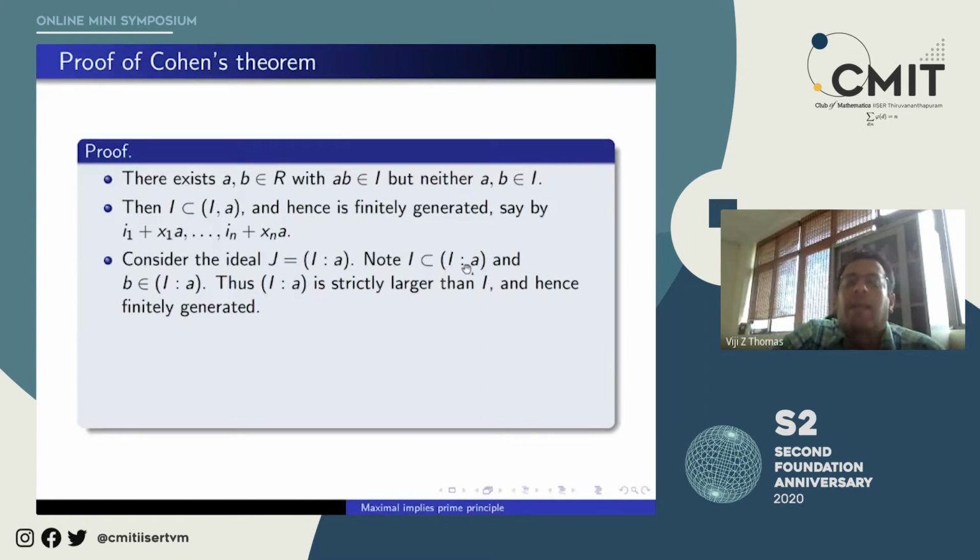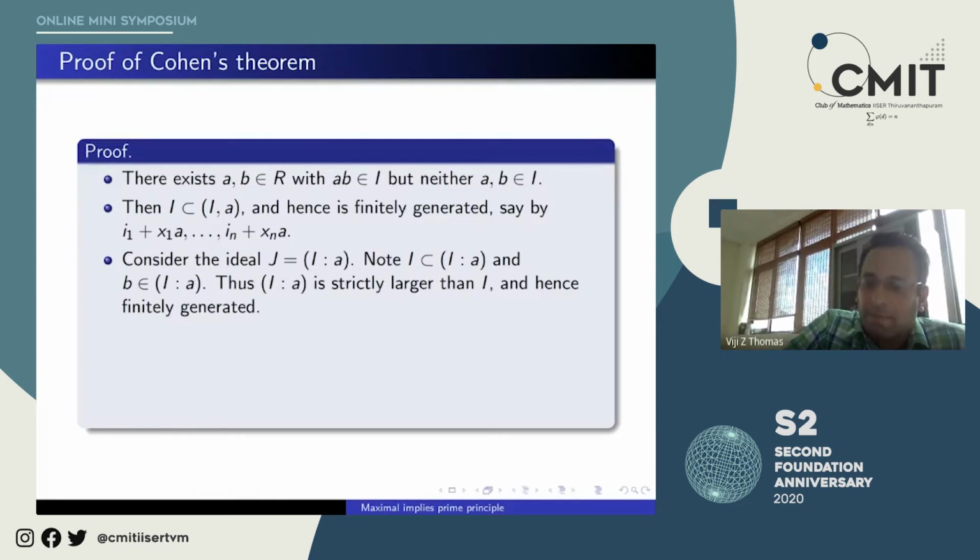Clearly, I is strictly contained in I colon a. Why? Because you see, b is not in I, but b is in I colon a. So I is in I colon a and b is in I colon a too. Thus, I colon a is strictly larger than I and hence finitely generated, by what we assumed.